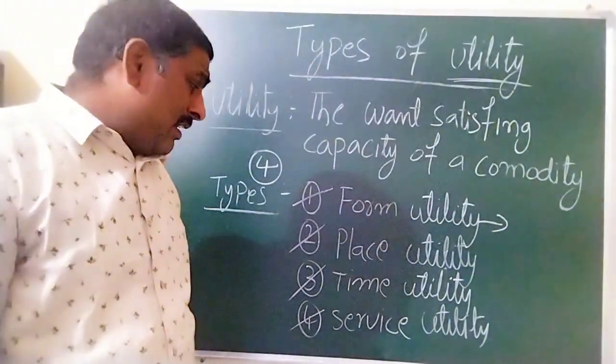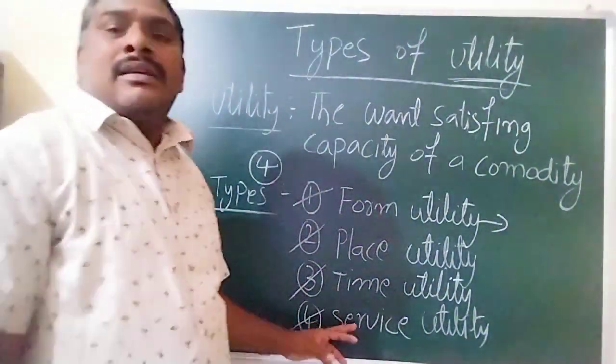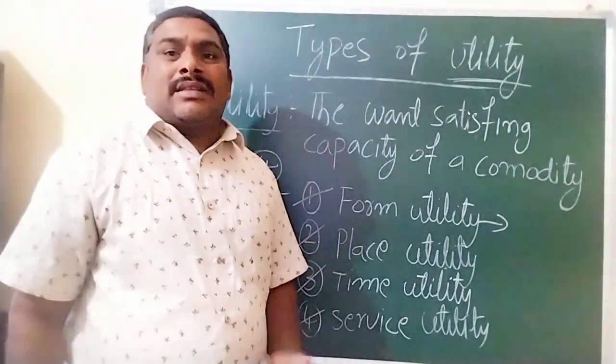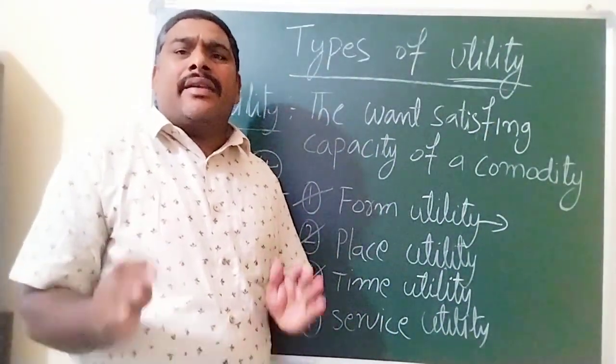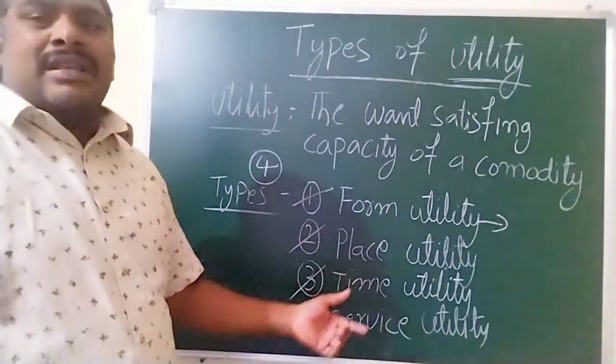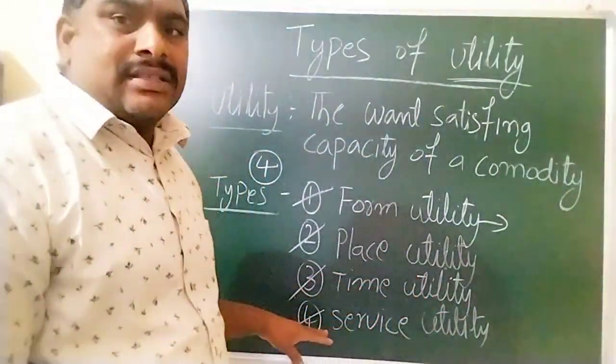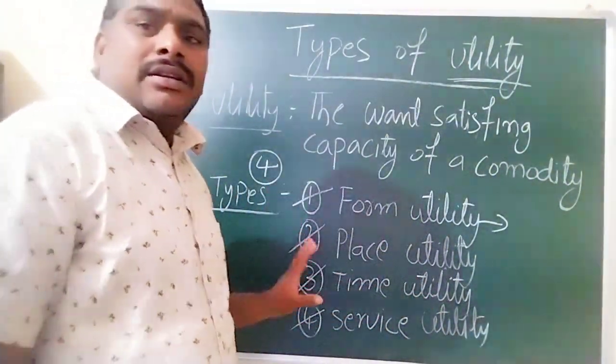Internet services and banking services. This type of utility is known as service utility. Services also satisfy human wants. That is why all these services have utility.